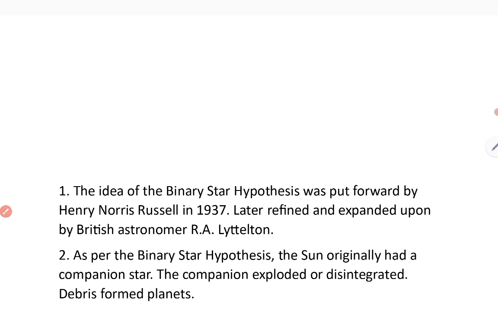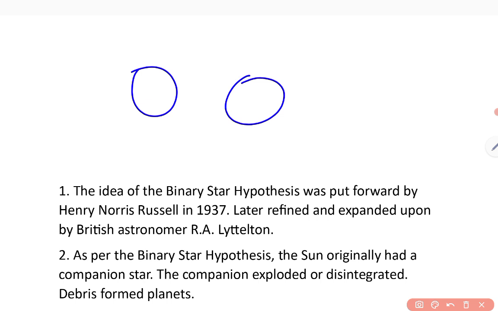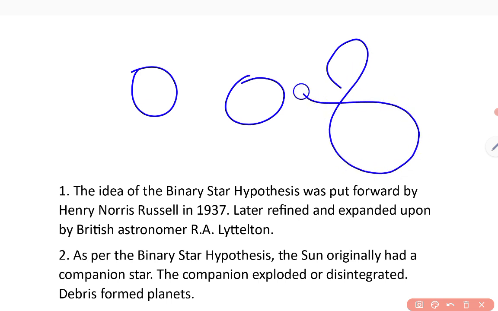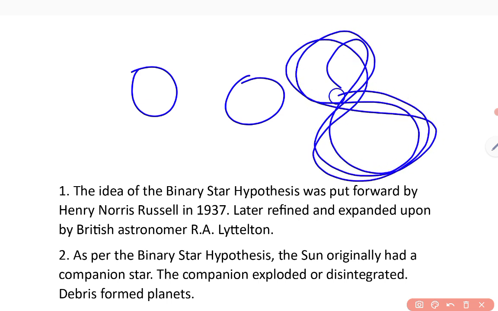Henry Norris Russell in 1937 proposed the binary star theory, and later it was refined or changed by the British astronomer R.A. Lyttleton. As per binary star theory, the Sun originally had a companion star, which means there were two stars in our solar system, and they rotated around each other.